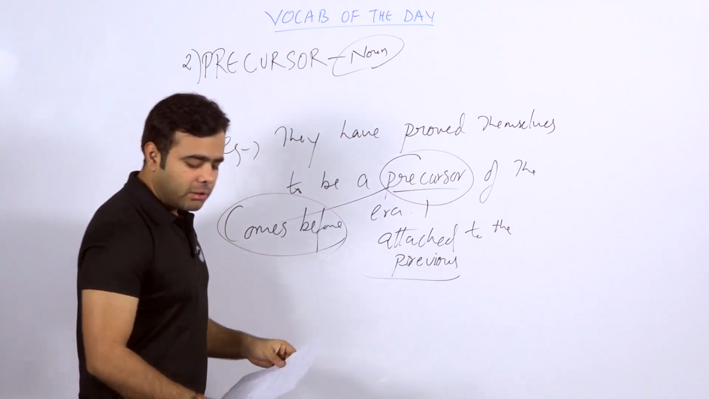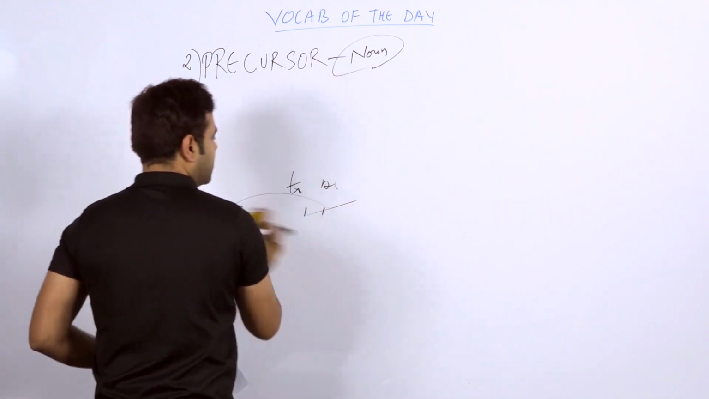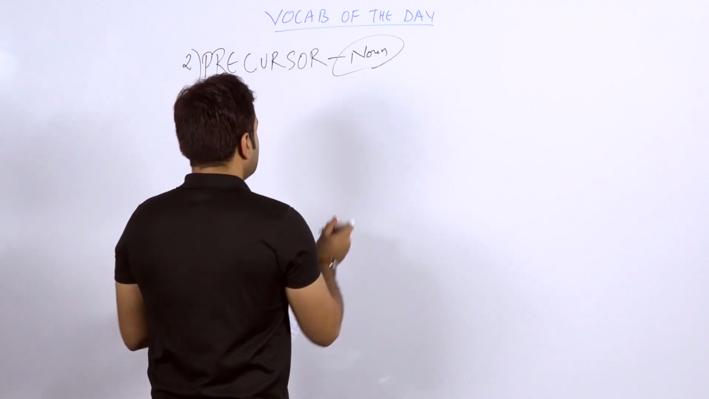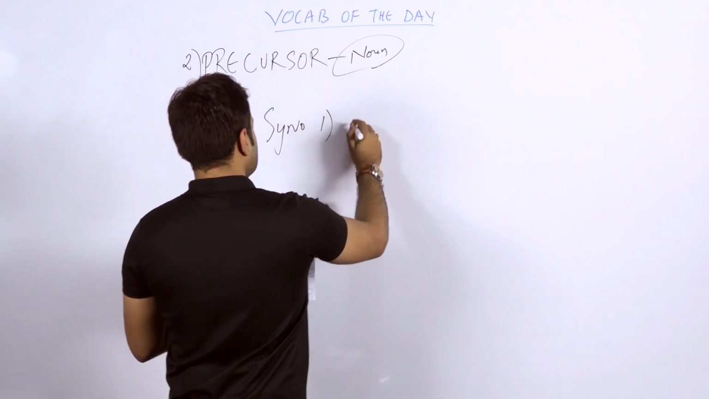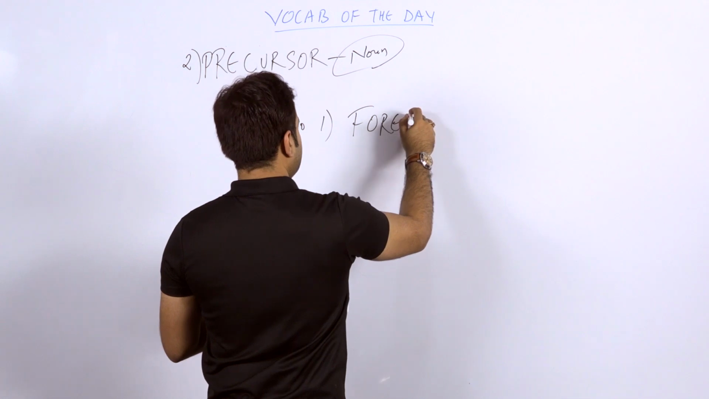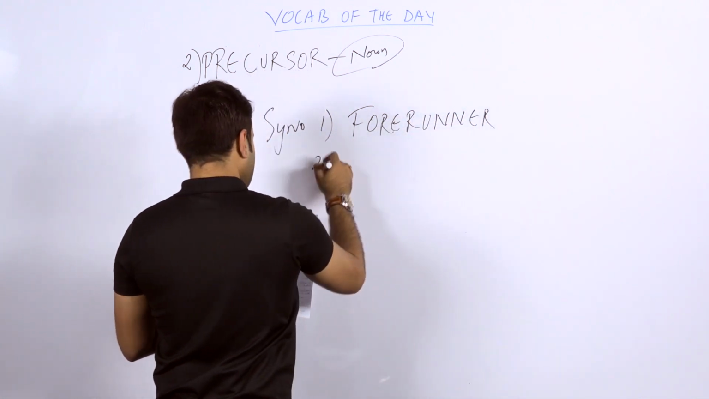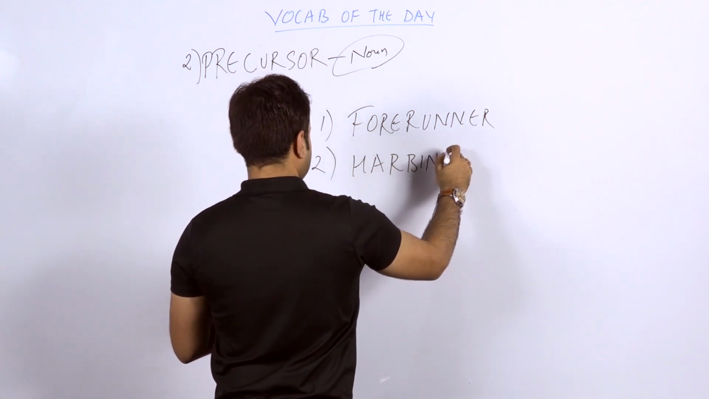So precursor is a noun, and I hope it's pretty clear. Now let's talk about the synonyms of this particular word, and after that you can just relate this word. The words that I have taken, students, synonyms, the first one is forerunner. The second word is a nice word, harbinger.